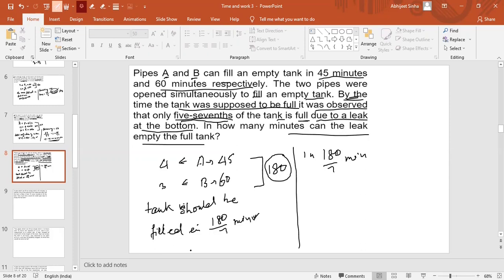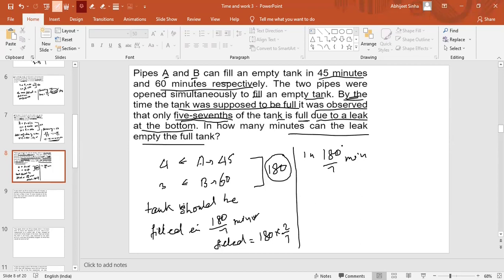So the remaining part, the empty part, is nothing but 180 into 2 by 7. This is the empty part that needs to be filled.